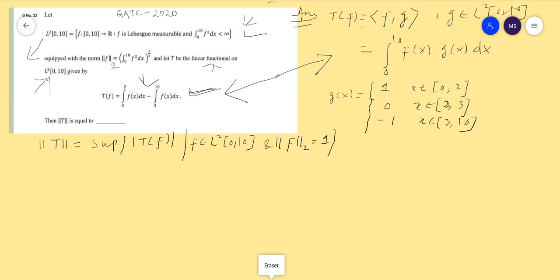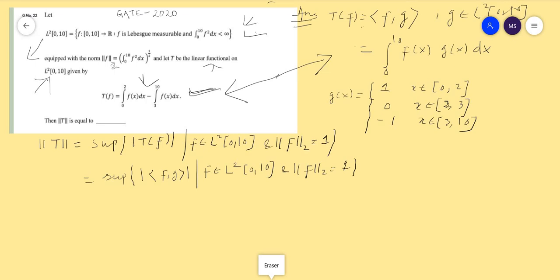This is the definition of the operator norm, and here I am defining T(f) as the inner product of f and g. So from this we can write the supremum of |<f,g>|, where f belongs to L2[0,10] and the norm of f equals 1.